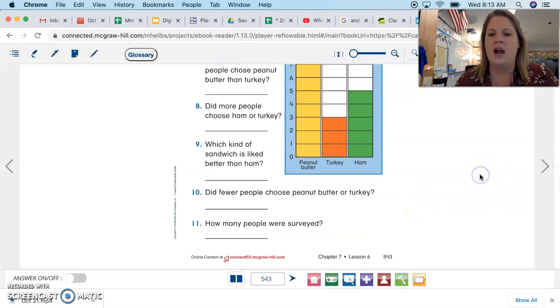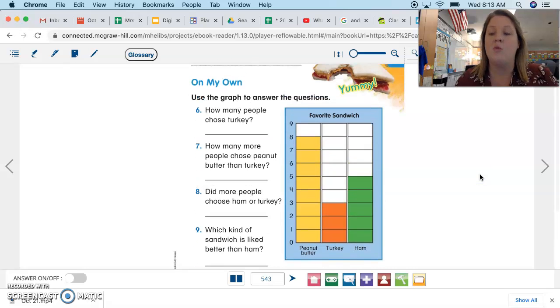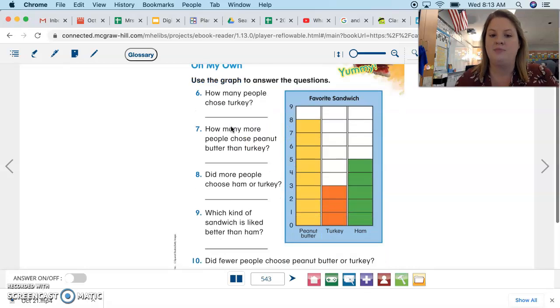And this is the part where I have you guys do on your own. So I will read the questions and you will answer them, okay? So number 6 says, how many people chose turkey? So here is turkey right here in the orange. You need to count the orange squares. How many orange squares are there? And you're going to put that number on the line right there.